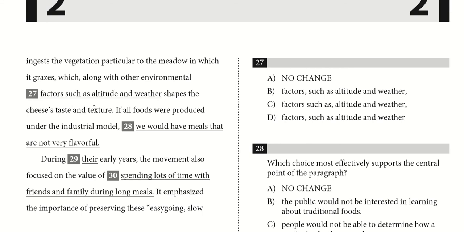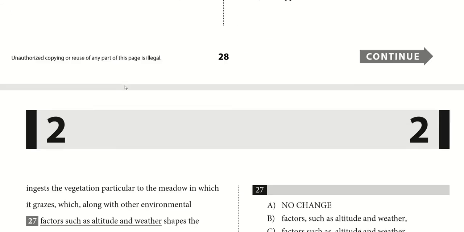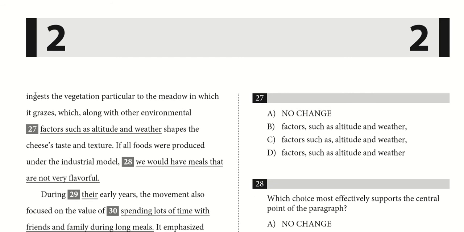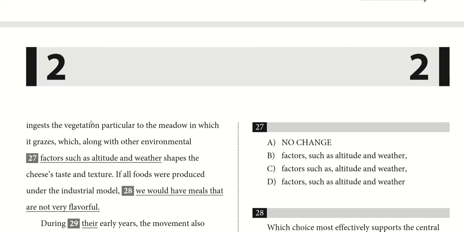Okay, so the issue with the sentence is that there's a lot of extra information which isn't critical to the structure of the sentence. So before we move on, I think it's critical to understand the structure of the sentence. A goat is our subject, right? A goat ingests the vegetation particular to the meadow in which it grazes. Okay, so that's the main idea here.